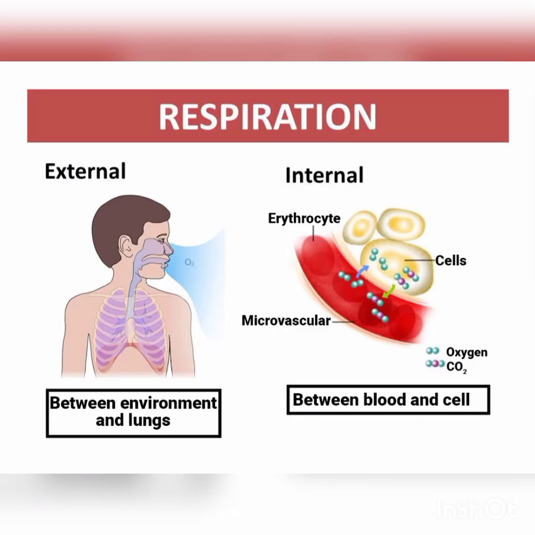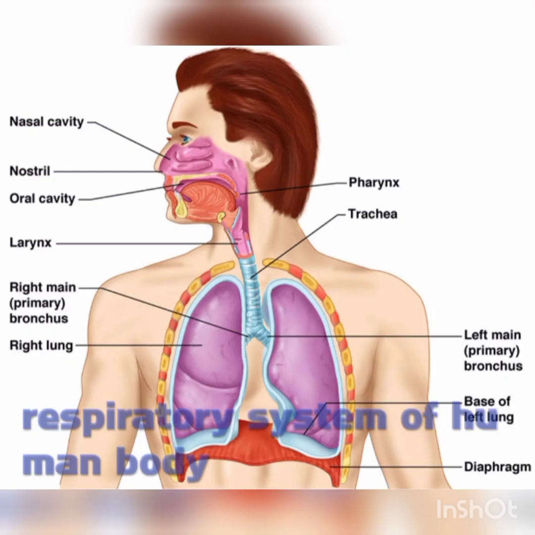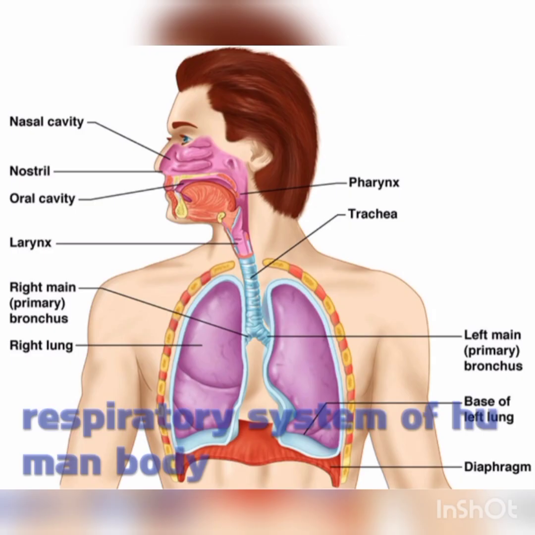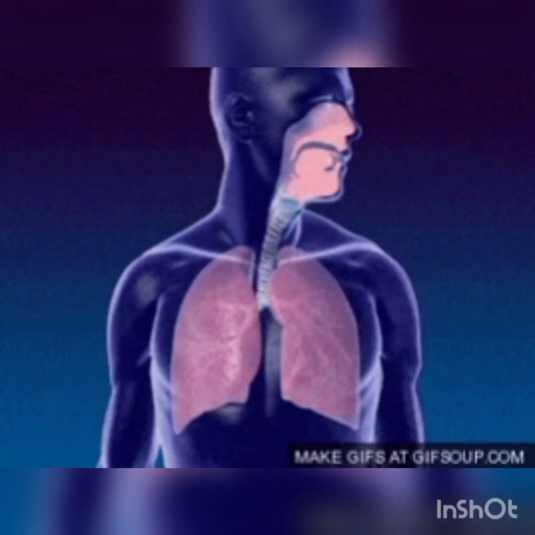First, the nasal cavity. The nasal cavities lie above the palate and are separated from each other by the nasal septum. The nasal cavity can be differentiated into three parts: vestibular part, respiratory part, and olfactory part.